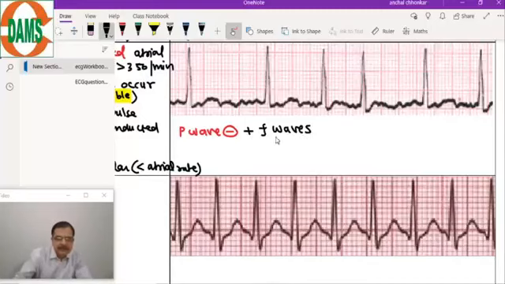F wave will be seen, fibrillatory waves. Then sawtooth can be called as a capital F. Yes, capital F will be a flutter wave. And the third important point of atrial fibrillation is irregular heart rate. So heart rate is irregular.